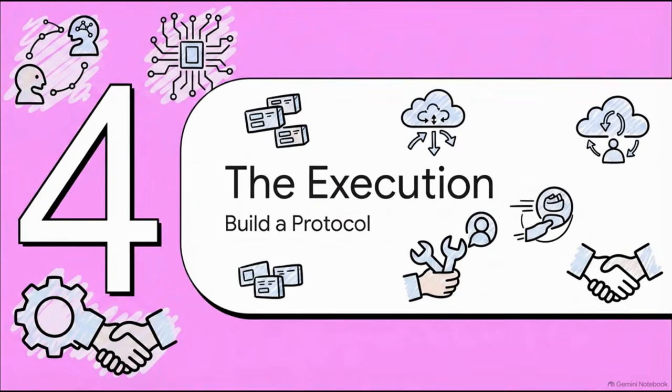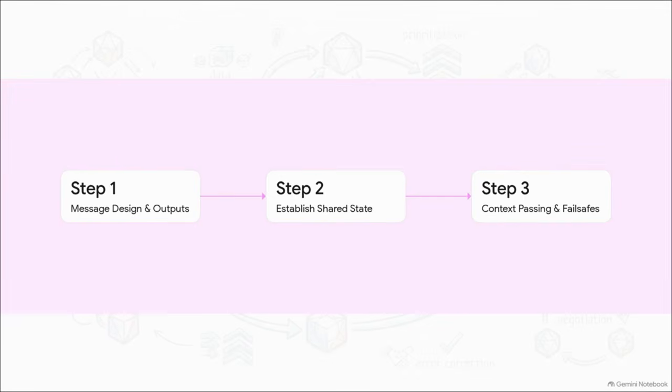Which brings us to our final part, Section 4, the execution and actually building the protocol. Let's bring all of this together into a clear architectural blueprint. Step 1. Standardize your message design by enforcing structured outputs, which gives your agents a rigid, shared language. Step 2. Establish a central, shared state so they all have a single source of truth to work from. And finally, Step 3. Wire up your context passing pathways with built-in failsafes so you can anticipate and catch those inevitable hiccups before they crash the system.